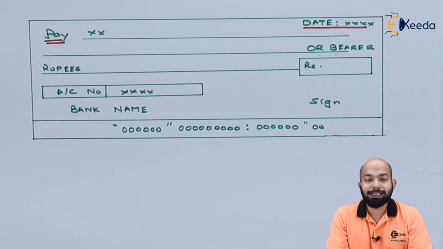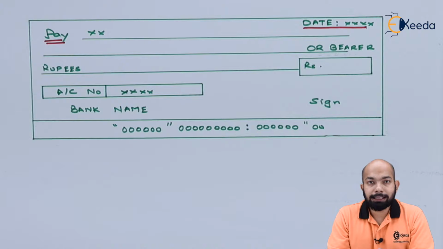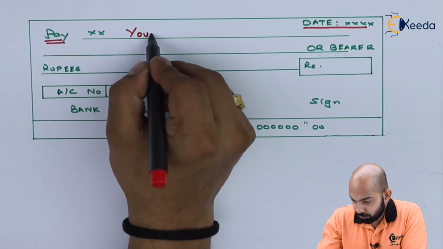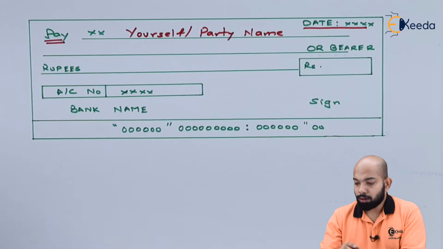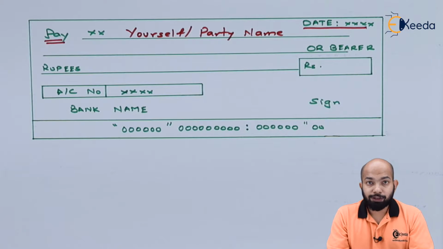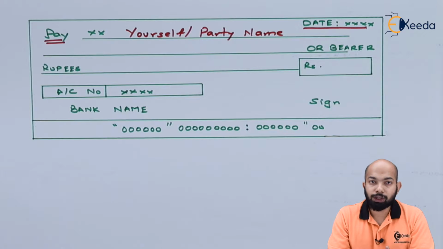It can be a self-check withdrawal or to a third party. That means you can either write yourself or the party's name. So you can either write self, that means you're withdrawing an amount from your account using a check, or you're issuing a check to a party where the party's name will be mentioned there.